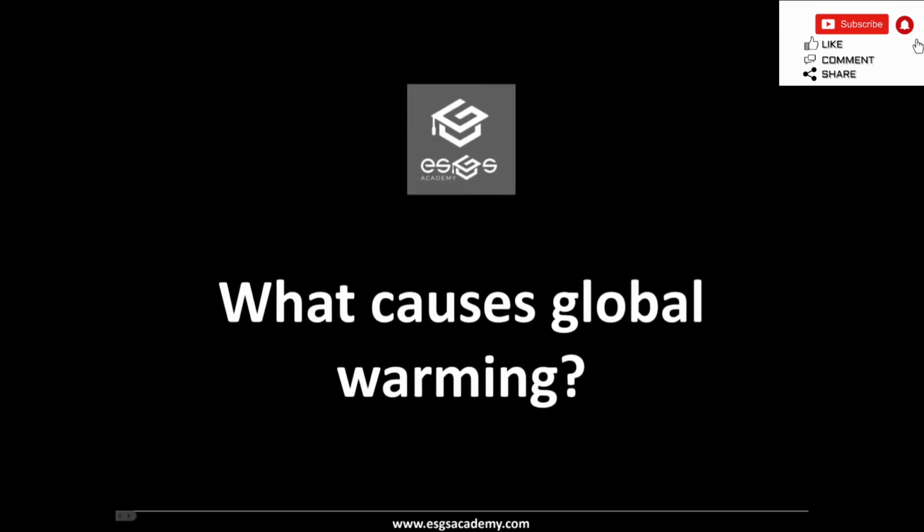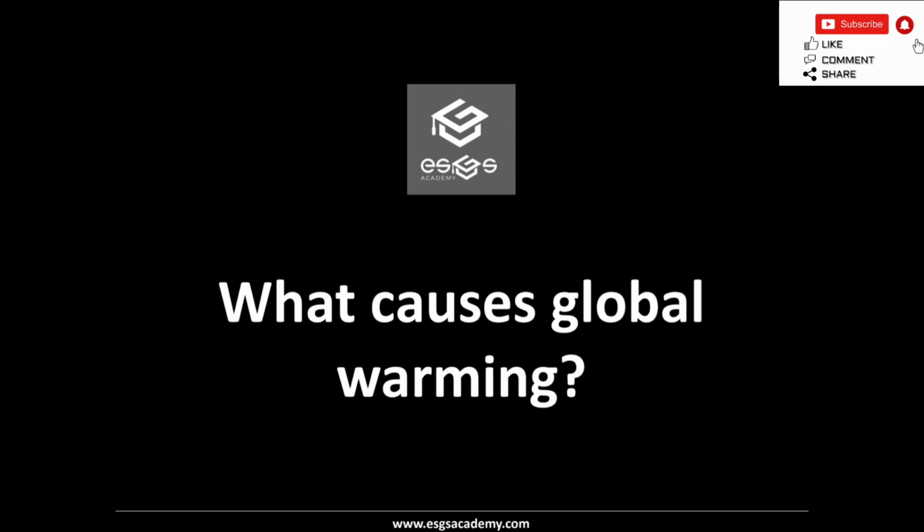Next question is about what causes global warming. What are the causes for global warming? So to understand this, we can first understand the greenhouse gas effect. So the greenhouse gas effect is a natural process in which the atmospheric gases are trapping the sun's heat and warming the earth's surface and the lower atmosphere, and this makes the earth hospitable for life.